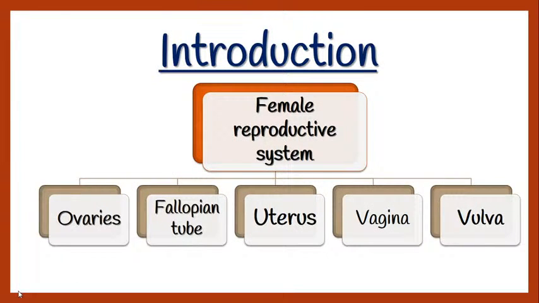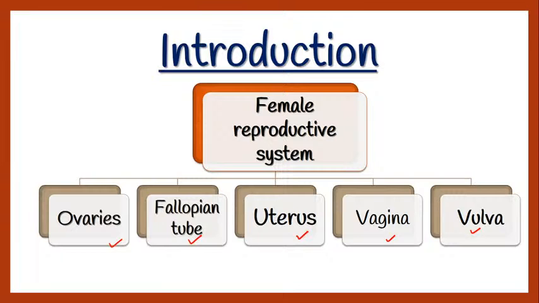So guys, as you all know, the female reproductive system consists of ovaries, fallopian tube, uterus, vagina, and vulva. In this, the ovaries are very important for our session, for our endocrinology function, because in the ovaries your egg will mature. And the fallopian tube also plays a role in the maturity of the follicle of the oocyte. I have already taught you what a primary oocyte is and what a secondary oocyte is, right?